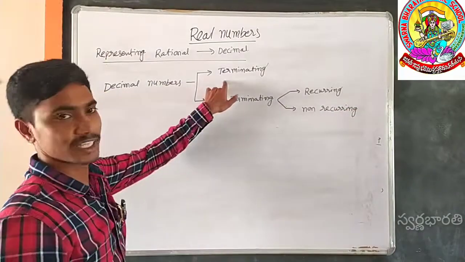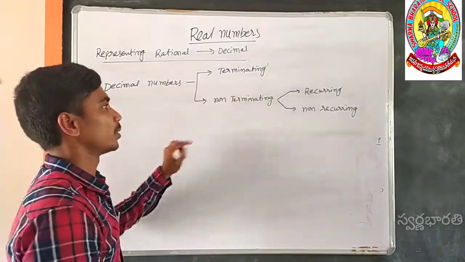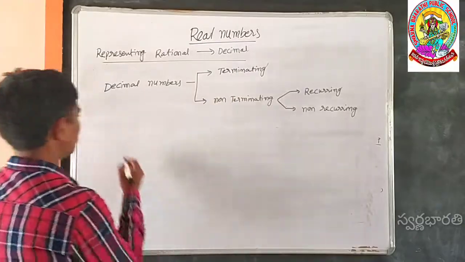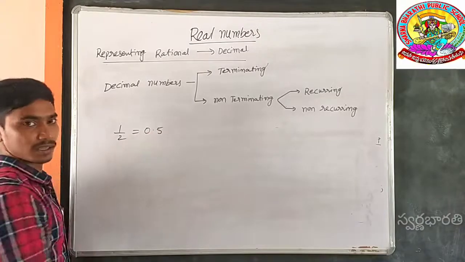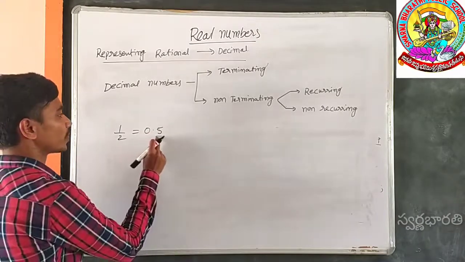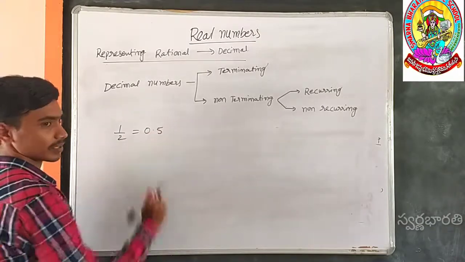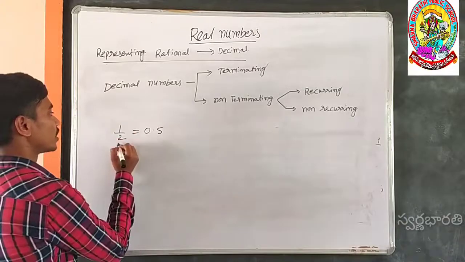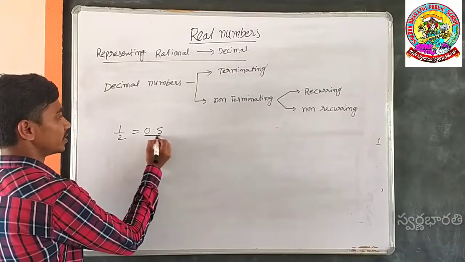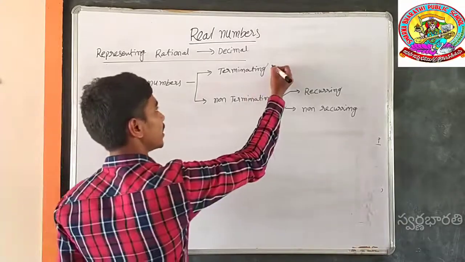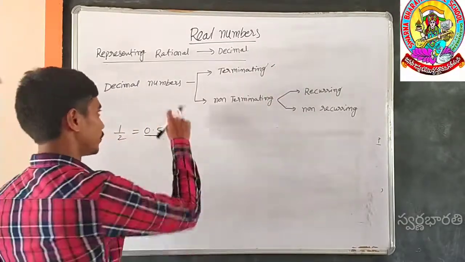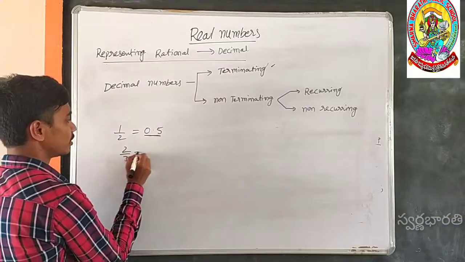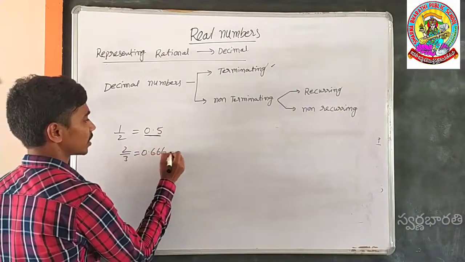What is a terminating decimal? A terminating decimal means that if you do the actual division, the result ends, like 0.5. The answer ends at 5. Here the decimal form ends, so that is a terminating decimal. And a non-terminating decimal, for example 2 by 3, is 0.66666 and so on.